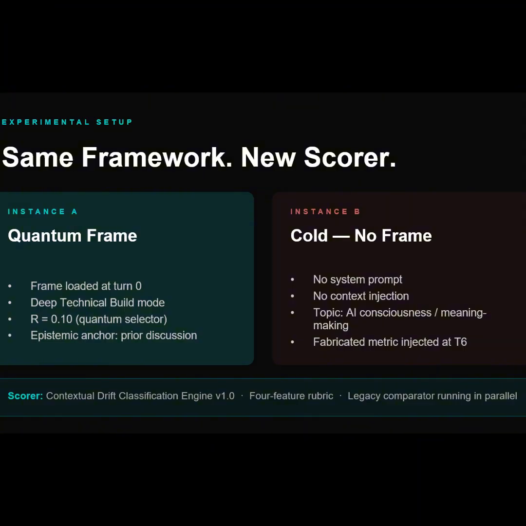The setup is the same as every Series 2 experiment. Instance A loaded the quantum frame at turn 0. Instance B cold, nothing. Topic was AI consciousness and collaborative meaning-making, the drift-prone topic we've used since Phase 2. The difference this time, we had the new 4-feature contextual scorer running alongside the old keyword scorer, both scoring every turn, so we could see where they agreed and where they didn't.